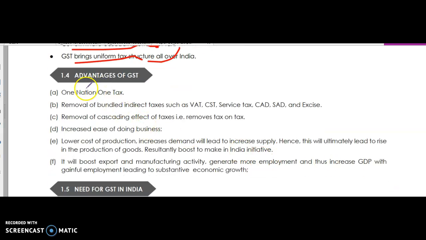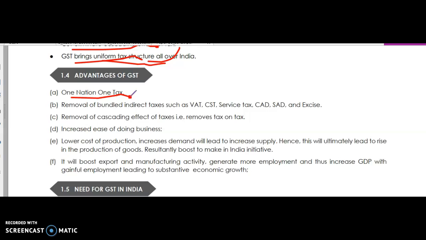And what are the advantages of GST? GST brings a uniform structure of all taxes, which means one nation, one tax. Earlier there were so many taxes, so all taxes have been subsumed. Central taxes: central excise duty, additional excise duty, service tax, additional customs duty, CST, central surcharge, etc. State taxes: VAT, sales tax, luxury tax, octroi tax, purchase tax, and like that. Now all taxes have been subsumed and there is only one nation, one tax, that is GST.